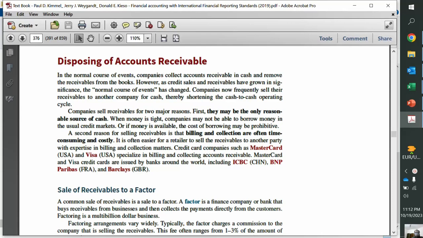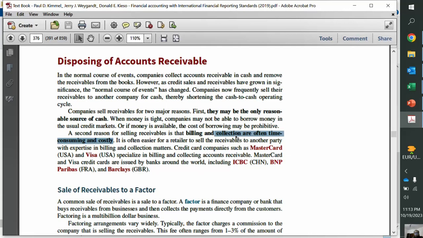Because collecting the receivables, if I am selling goods on credit, I can collect my receivables on my own, but in order to collect I have to do the billing and collection, which are often costly activities. So rather than calling the customers, following up for the payment, and then sending the person to collect the cash or maybe checks, and then reminding him again and following up again.